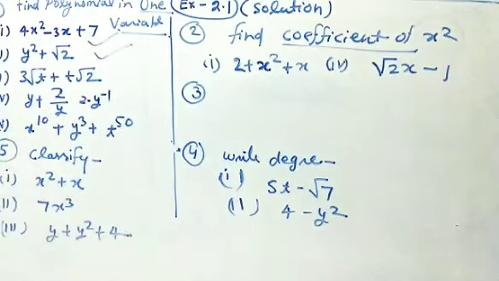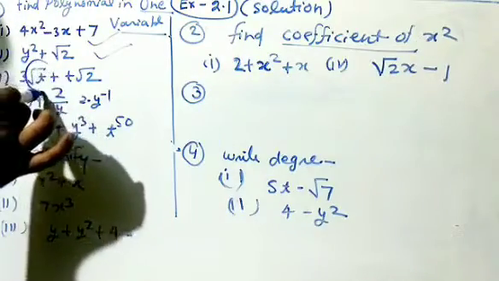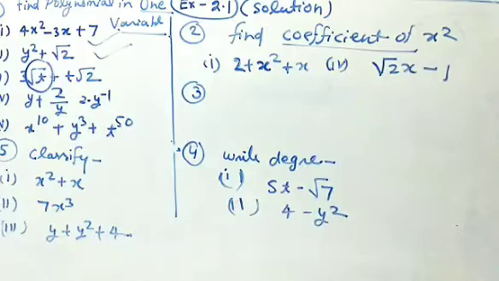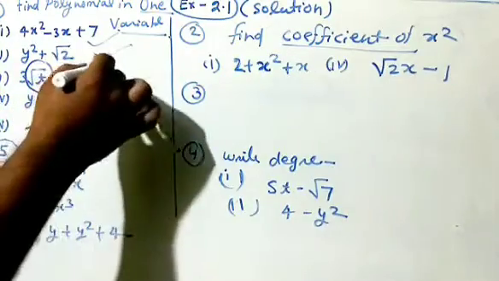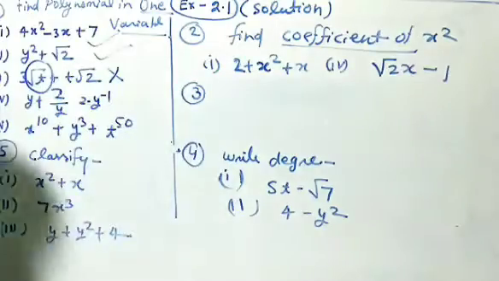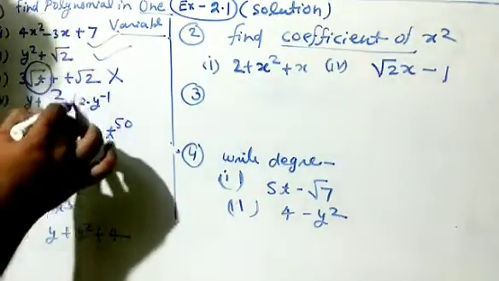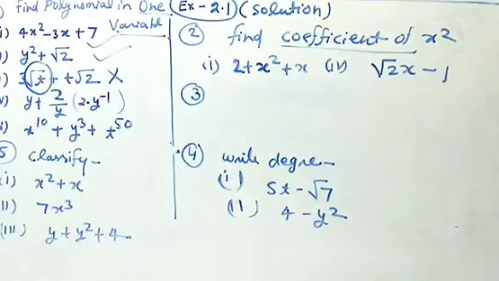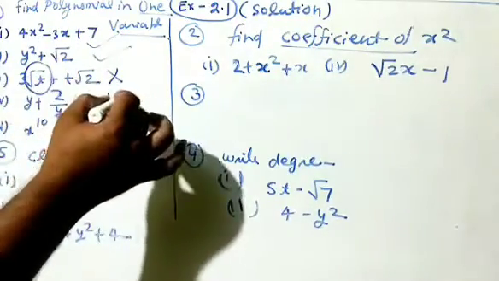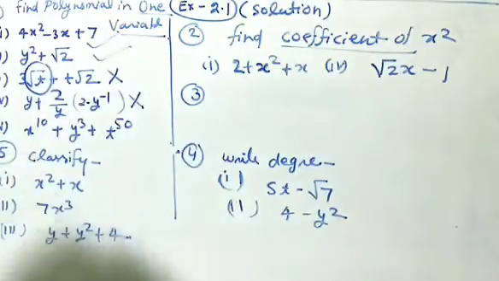Third part, 3 root t plus t root 2. It has also only one variable t, but the problem is that the power of t here is 1 upon 2, which is a rational number. Because of the rational power, we cannot define it as a polynomial. In the fourth part, y plus 2 upon y. I am writing here 2 into y raised to power minus 1, which means the variable power is minus 1, which is not a whole number. So it does not satisfy the condition of polynomial. So it is not a polynomial.